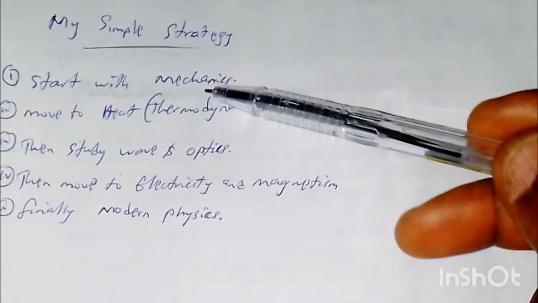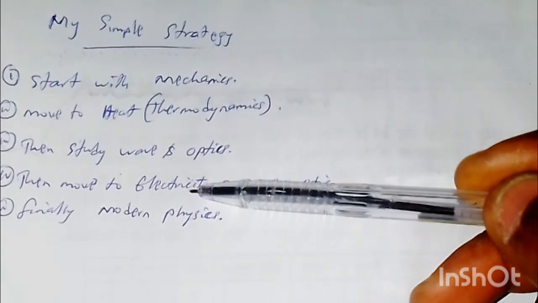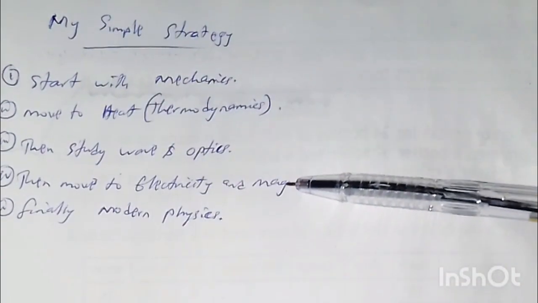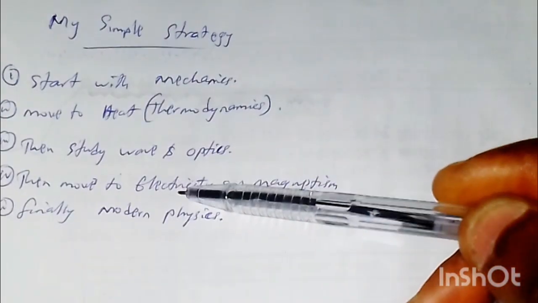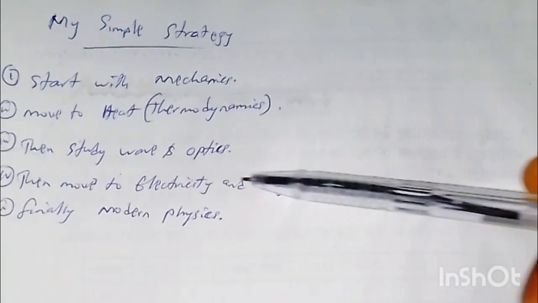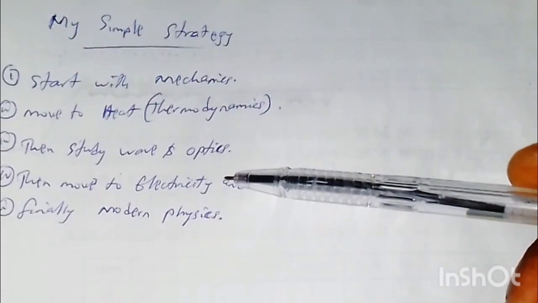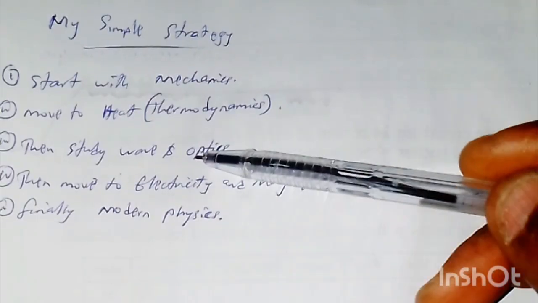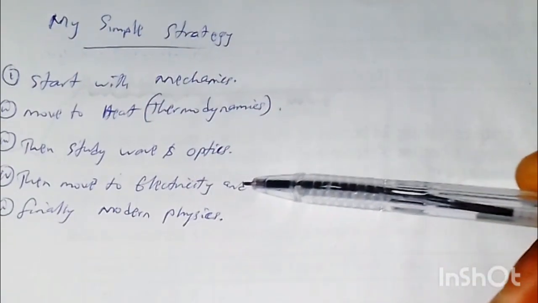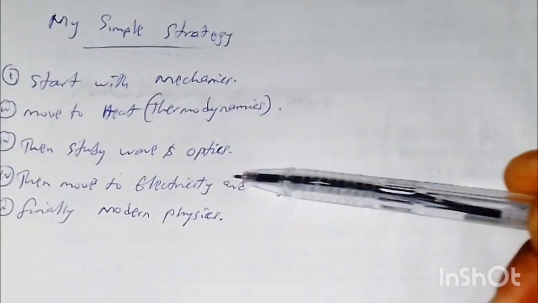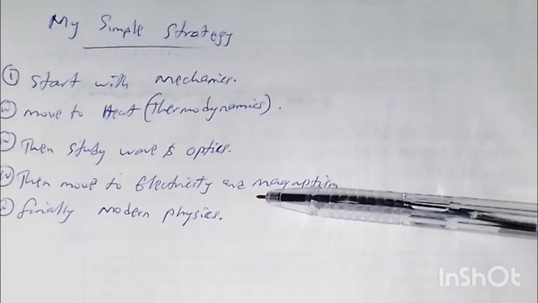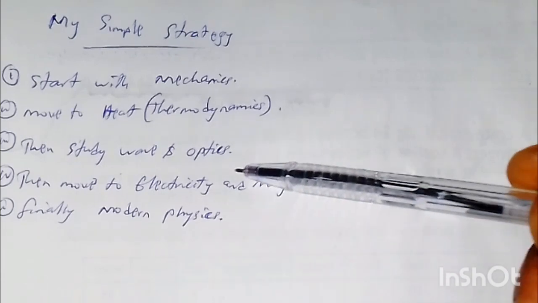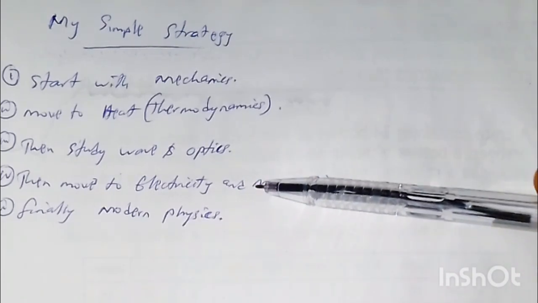After you've understood these three, including wave and optics, you move to studying electricity and magnetism. Now these two go hand in hand because you can use magnetism to get electricity, and you can use electricity to get magnetism. You will understand that when we get there. The reason why I said you need to understand these three before you can understand electricity and magnetism deeply is that mostly everything we will talk about in electricity and magnetism is imaginary. Like most of the ideas here, you need to imagine them for you to easily understand them.